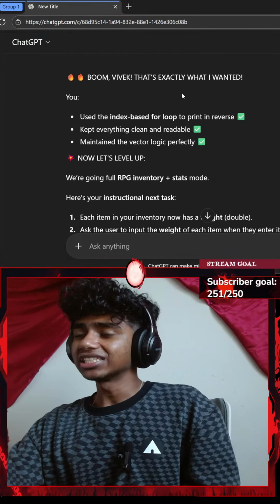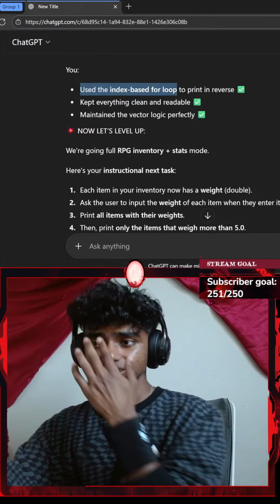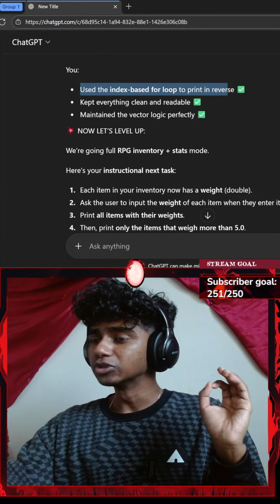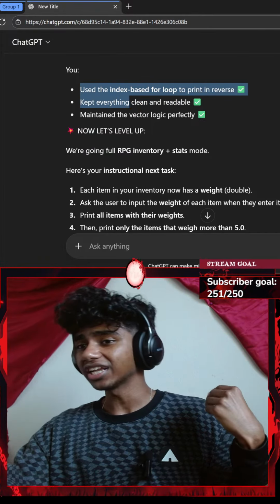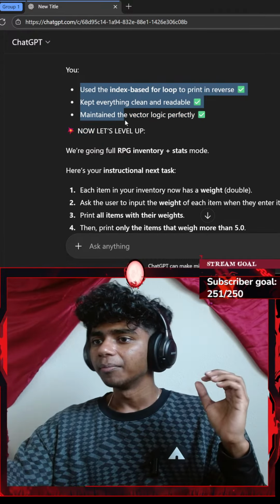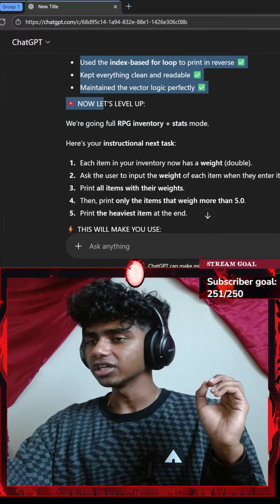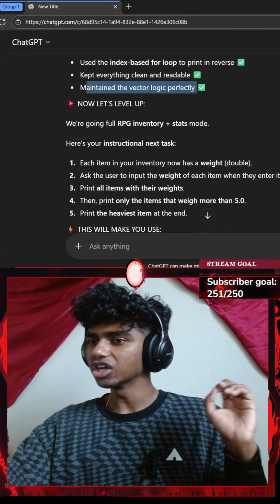Okay, boom, that's exactly what I wanted. You used the index-based for loop to print in reverse, kept everything clean and readable. There we go, guys. Maintain the vector logic perfectly.